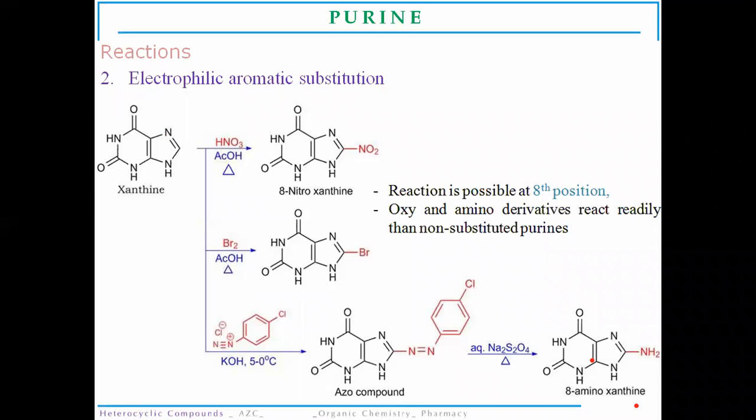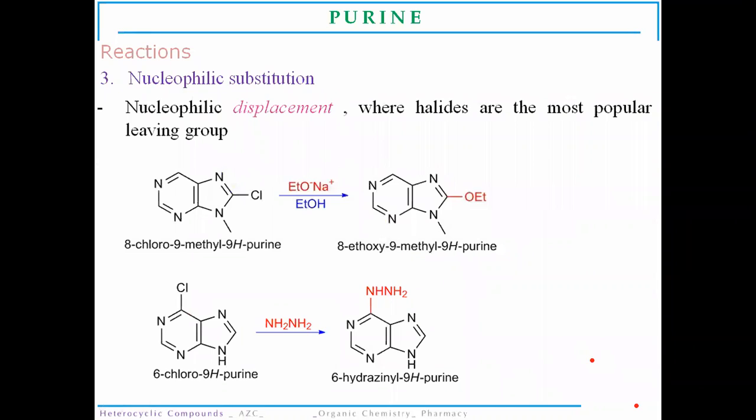So electrophilic aromatic substitution is generally favored if we are going to utilize an oxy or amino substituted purine molecule for the next reactions, that is bromination as well as diazotization type of reaction. So diazotization in the case of the purine molecule is done to synthesize an azo compound, which undergoes structural rearrangement to give 8-amino, and so we can synthesize substitutions at the various positions of the purine molecule. Now, nucleophilic substitution.